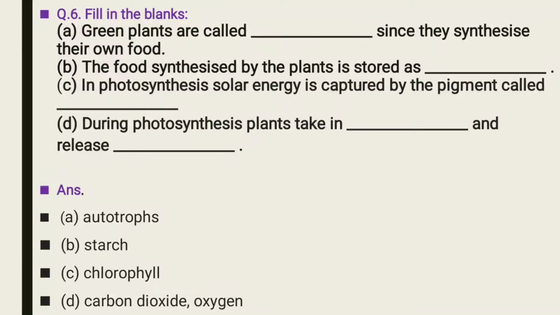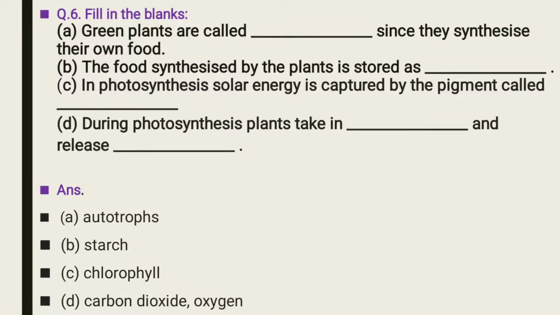And glucose, the food prepared by the plant, is glucose first. Now the excess glucose is stored in the form of starch in parts of the plants: seeds, stems, roots, and even leaves of the plant also. So the food synthesized by the plant is stored as starch.